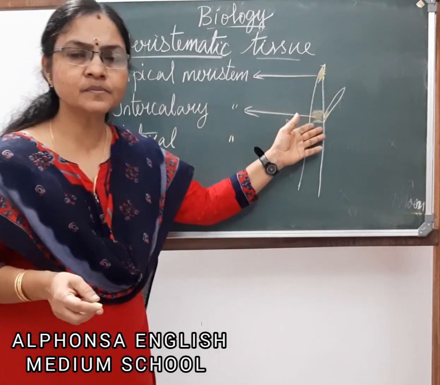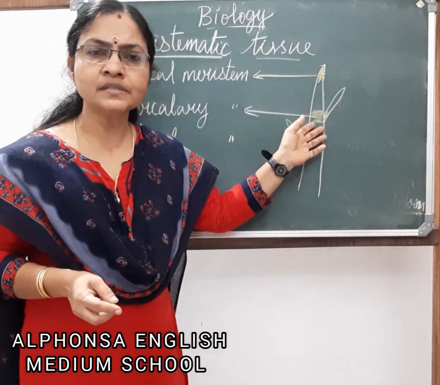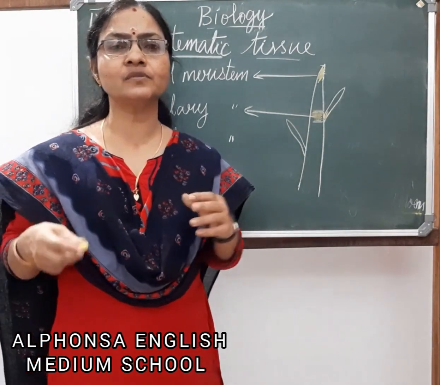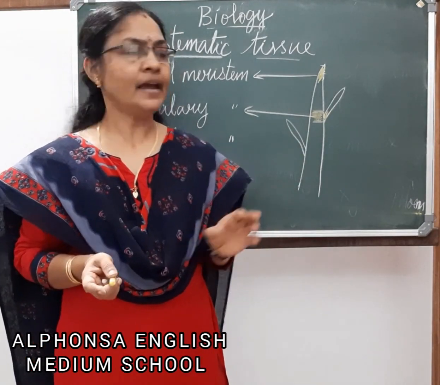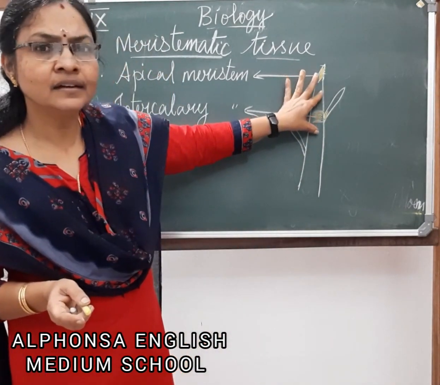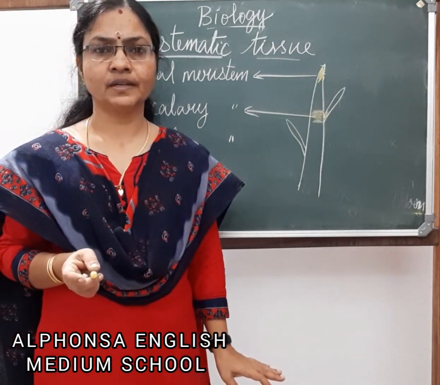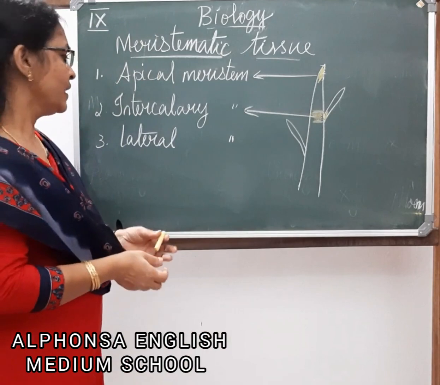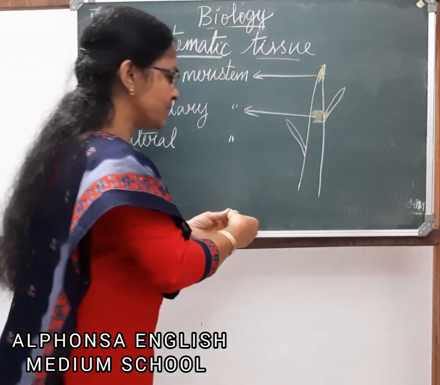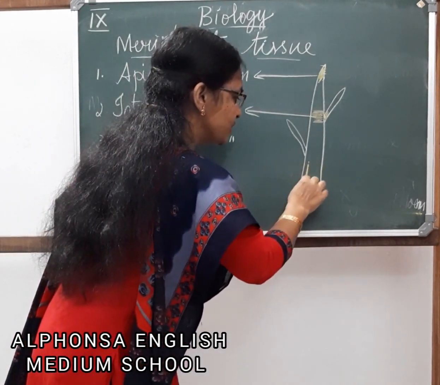What is the function of this meristem? It helps in giving rise to new leaves, buds, etc. And it helps to increase the distance between the nodes. Clear? Next one, lateral meristem. Lateral meristem is seen laterally in the stem.